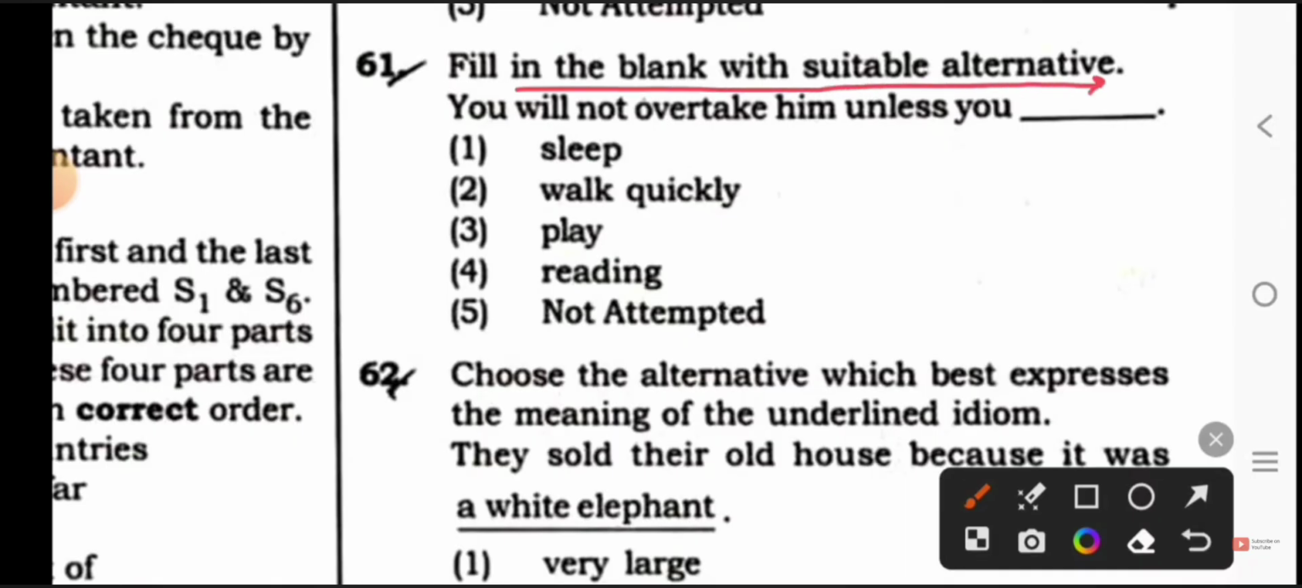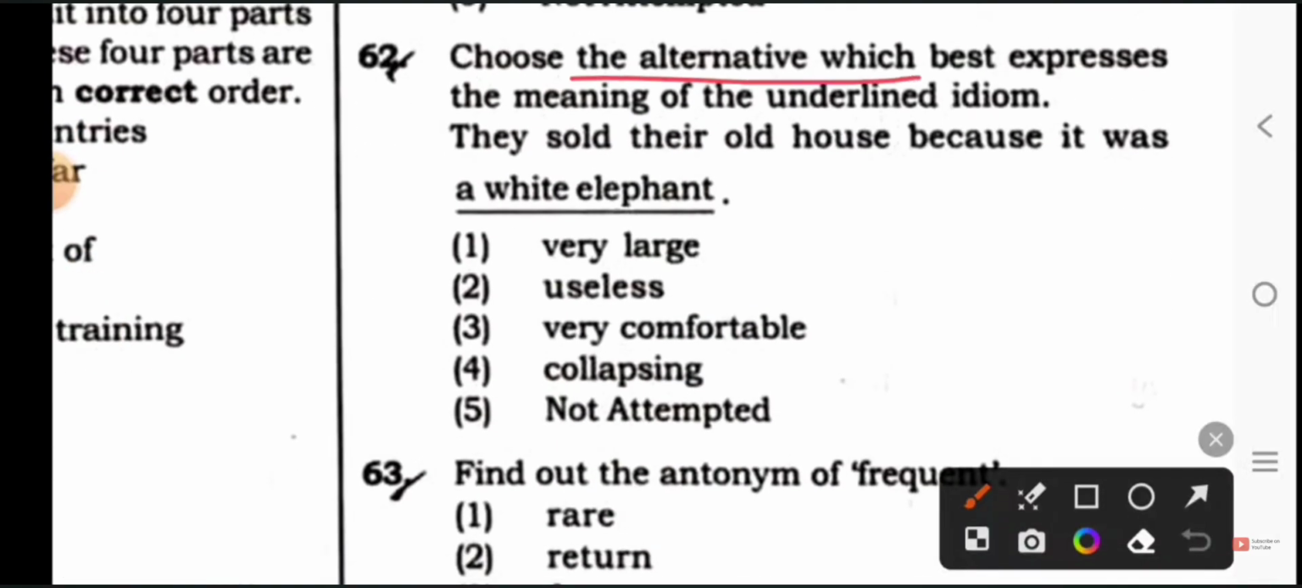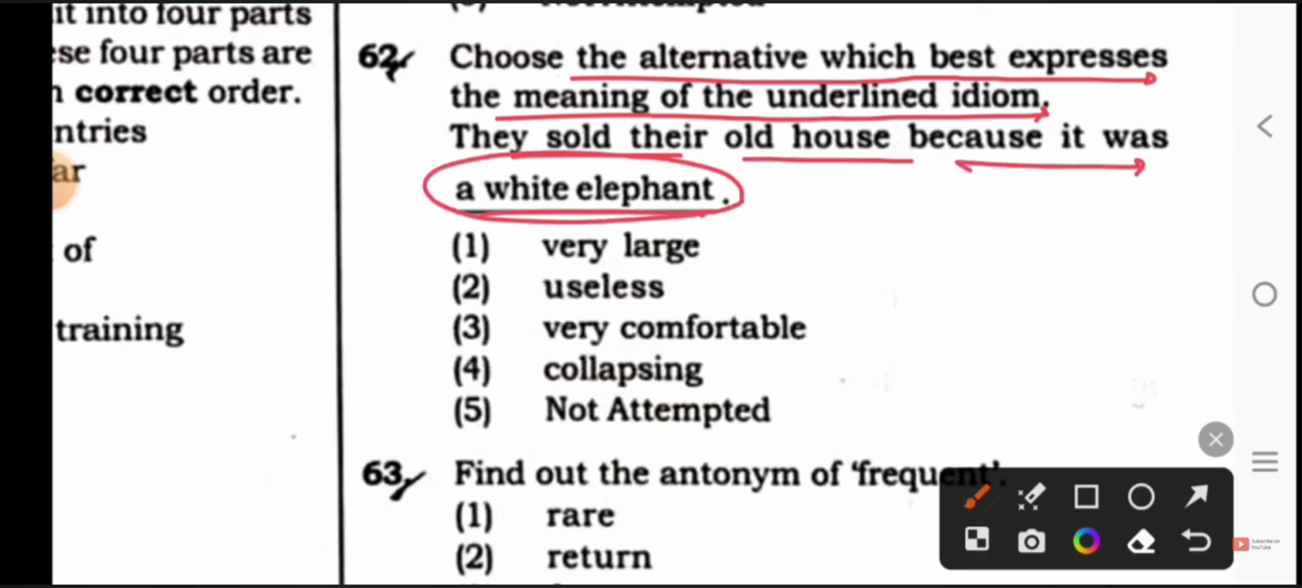Next, fill in the blank with a suitable alternative. Further it says, you will not overtake him unless you. What will you fill here? Quickly. Next, choose the alternative which best expresses the meaning of the underlined idiom. They sold their old house because it was a white elephant. What will be the meaning of a white elephant? Useless. So option 2 is the right answer.